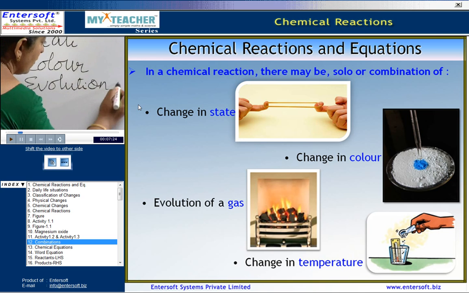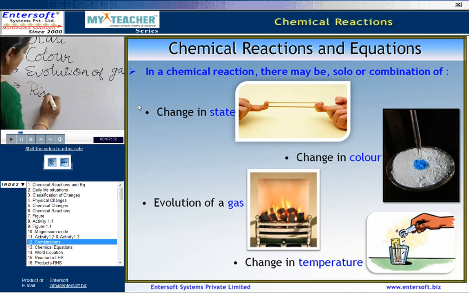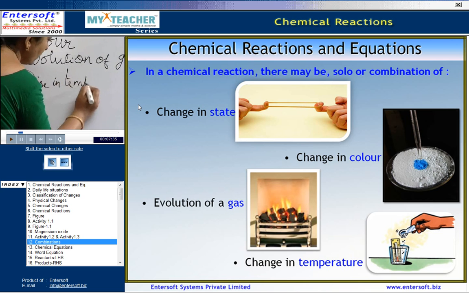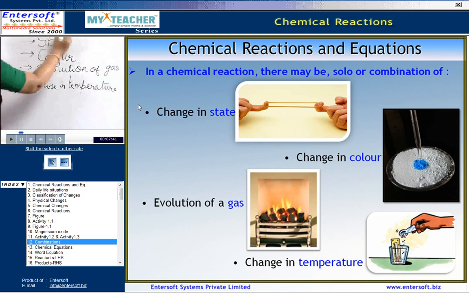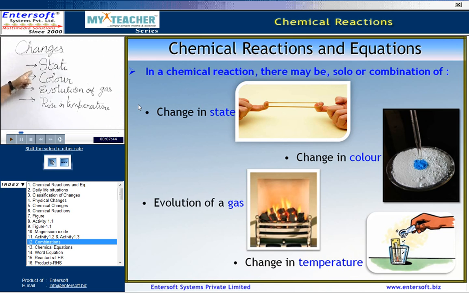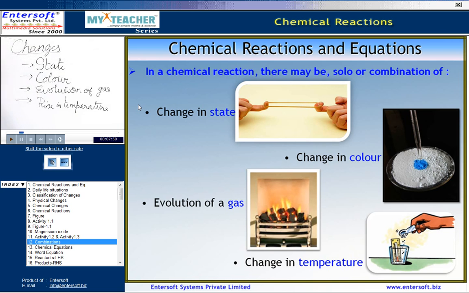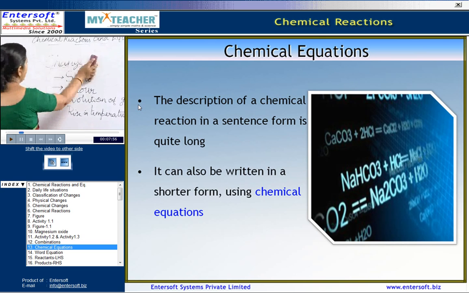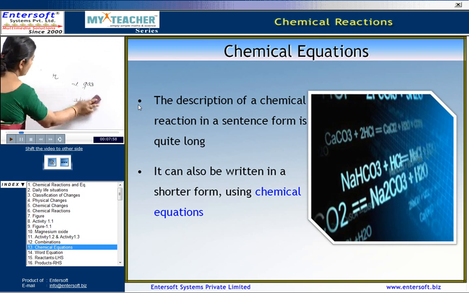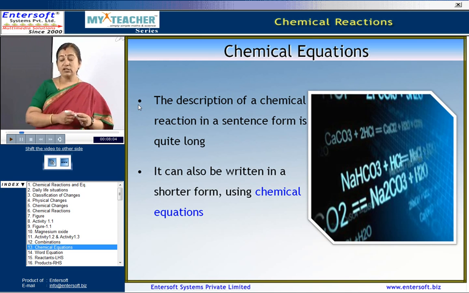There was some sort of evolution of gas, also with an indication of rise in temperature. So, from this we can say that whenever a chemical reaction takes place, the changes that take place could be with respect to state, color, evolution of some gas, and also rise in the temperature. Now, if I have to describe this chemical reaction using a sentence, it would be too long, and hence it can be written in a shorter form.